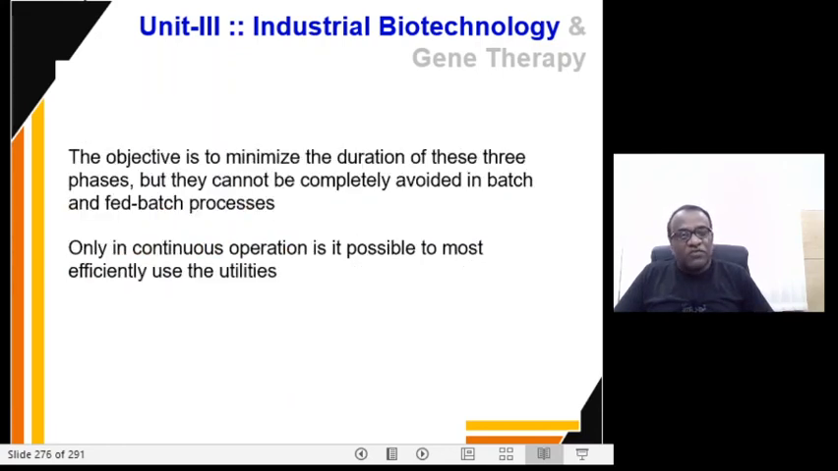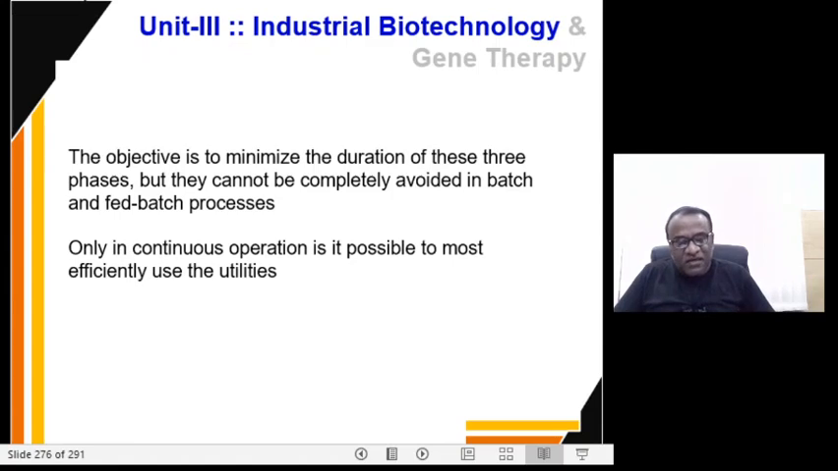Right. So the objective is to minimize the duration of these three phases because they are not utilizing the utilities to the maximum. So minimize the duration of these three phases or periods, but they cannot be completely avoided. You cannot completely avoid these three phases, be it in batch fermentation methods or fed batch fermentation method.